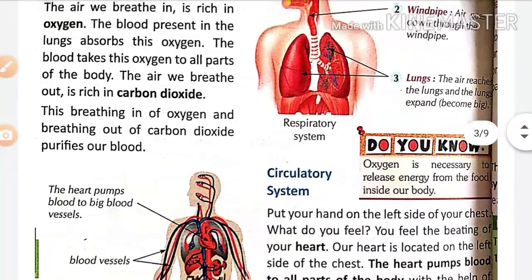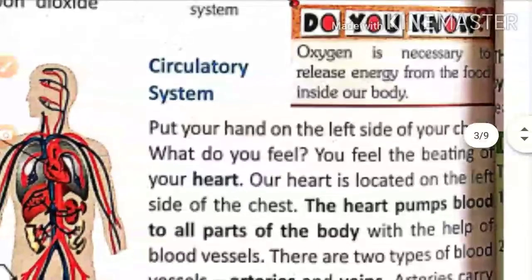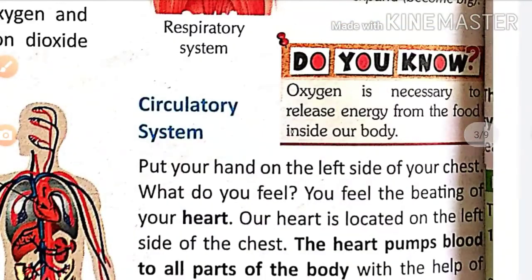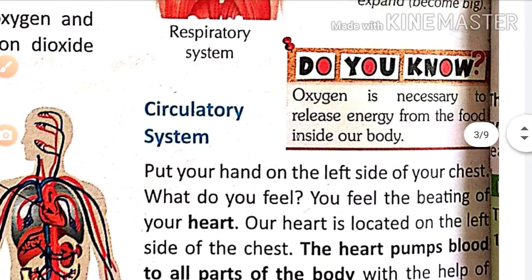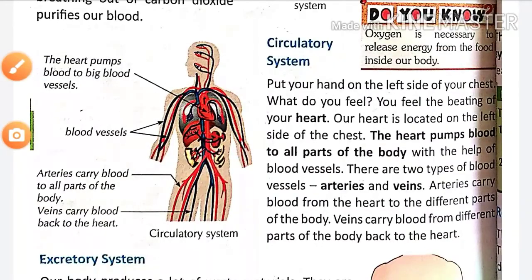Now we will see here. Do you know oxygen is necessary to release energy from the food inside our body? Yes, this is the main reason. Oxygen is necessary to release the energy from the food inside our body. We will now see the circulatory system. Here is the circulatory system.